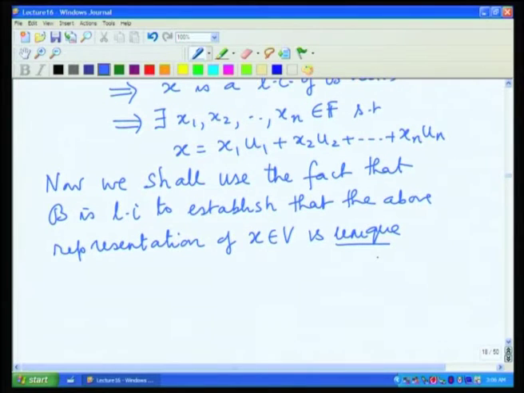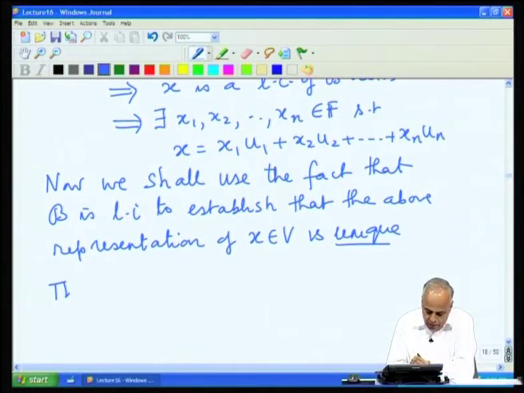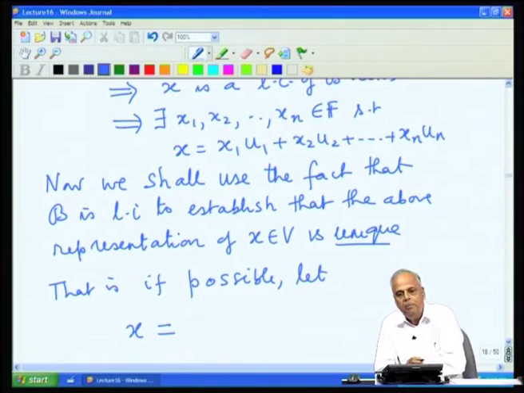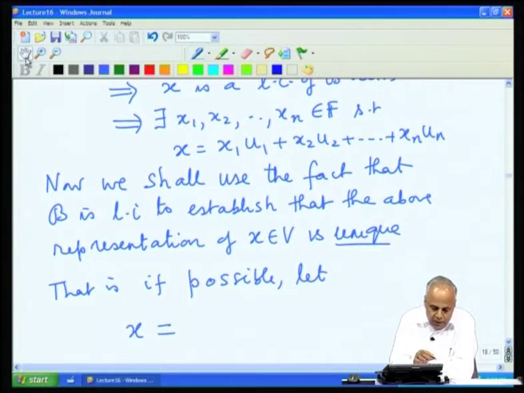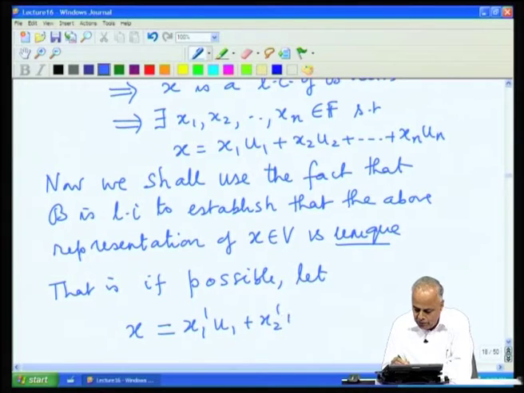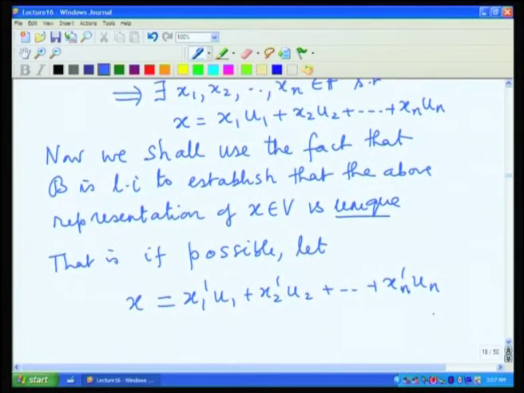What do we mean by that? That is, if possible, let x have another representation. What do we mean by another representation? In the representation, we have this u1, u2, un, but the basis is fixed, we can't change that. So, the only thing that can change are these coefficients x1, x2, xn. So, another representation means some other coefficient times u1 plus some other coefficient times u2 plus some other coefficient times un. Suppose there is another such representation.